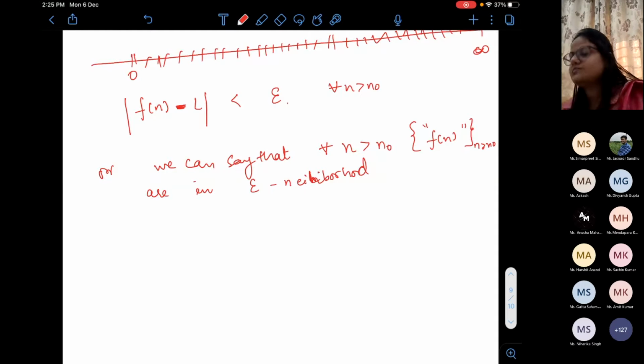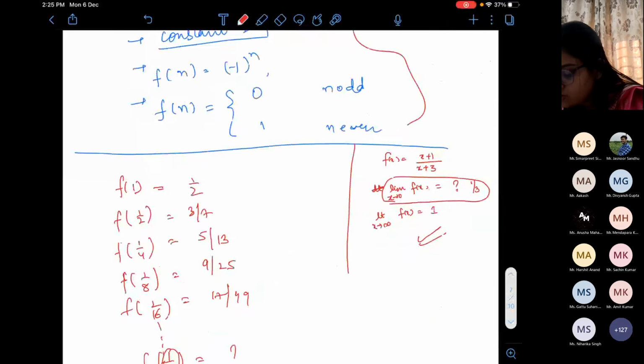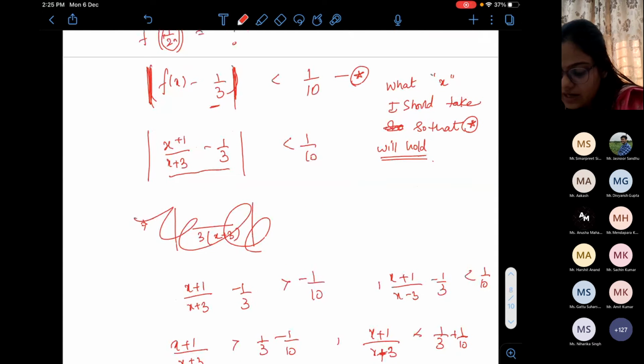Basically, for any epsilon, I am finding like this. Supposedly, at x tending to 0, this is just a way to show how we do it. Supposedly at 1, this is the thing. At x tending to infinity, f(x) is 1. That we know by this particular example. Then I will write here 1 and here 1 by 10.